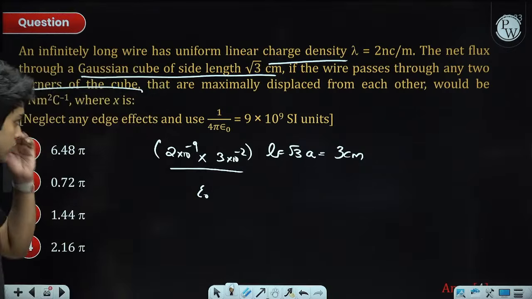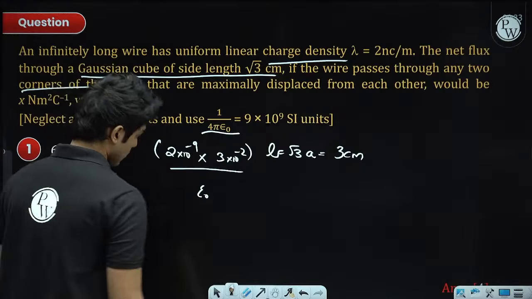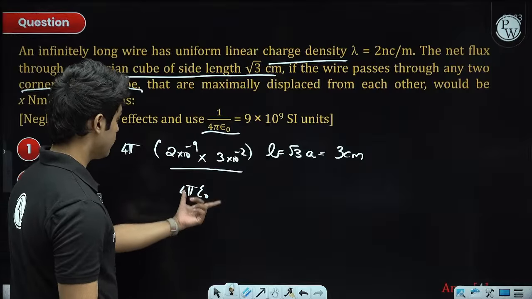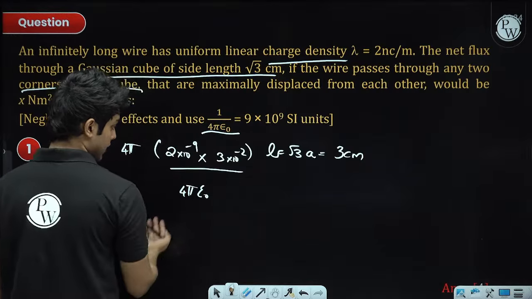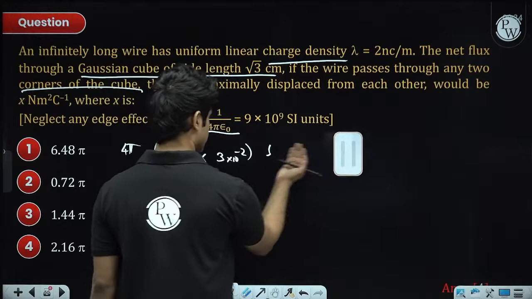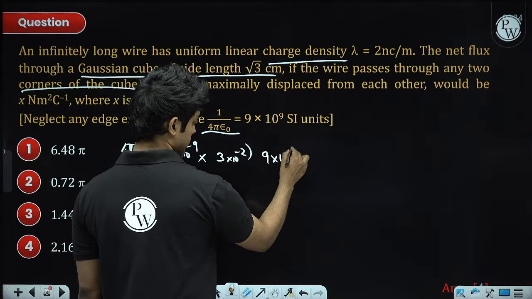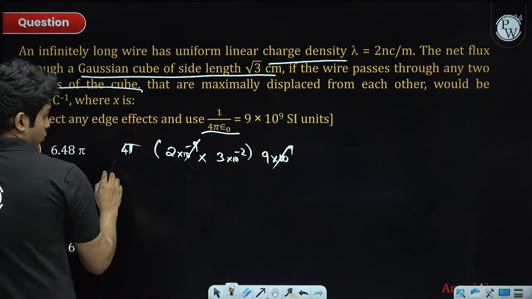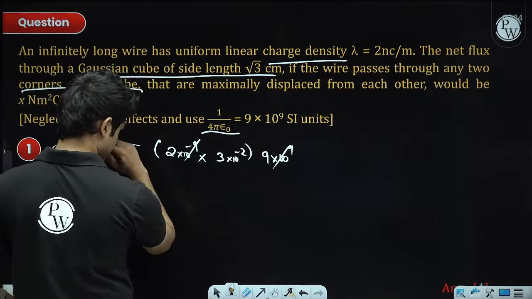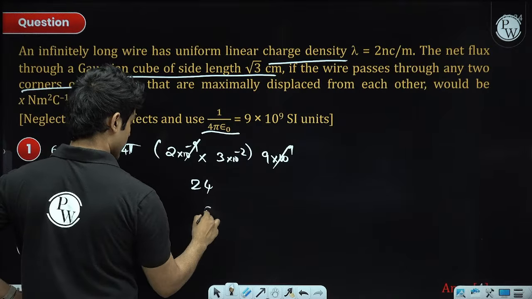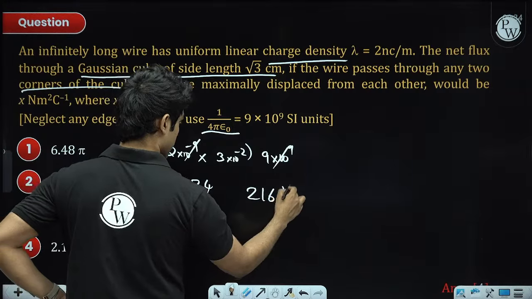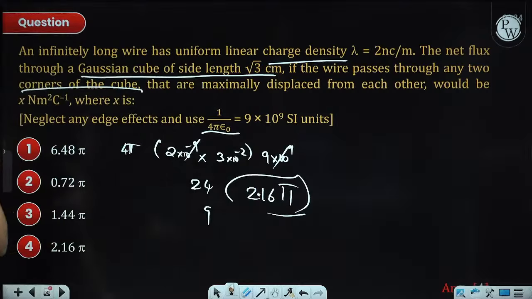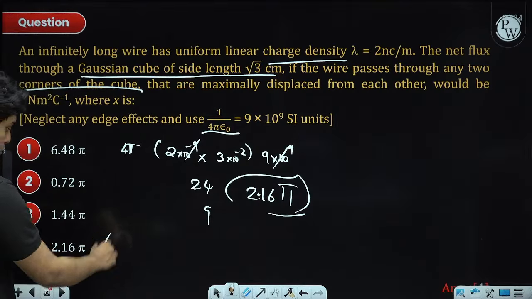Now the epsilon naught value is not given, so we'll multiply and divide with 4 pi. 1 by 4 pi epsilon naught, we will write it as 9 into 10 to the power 9. And this should give us the answer. This cancels out. 4 2s are 8, 24. 24 and 9, so I guess 216 pi divided by 100, so this should be the answer. Yeah, 2.16 pi.